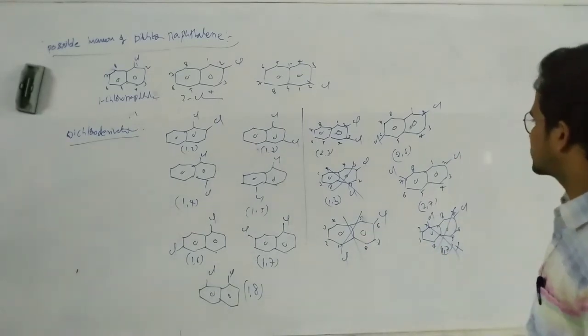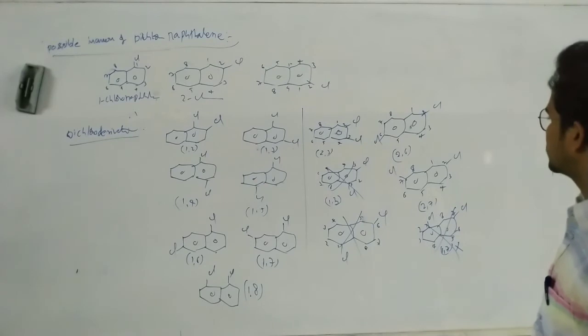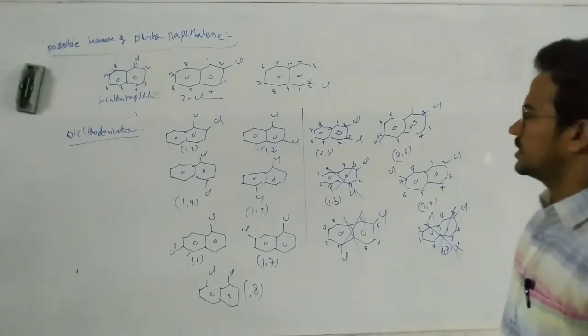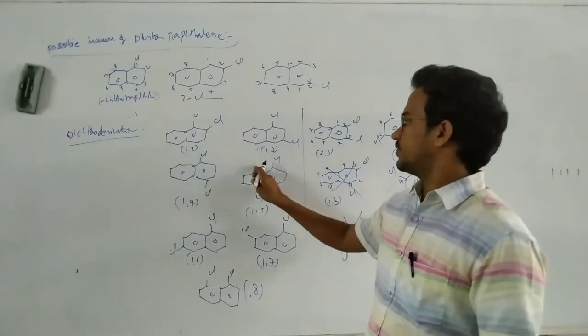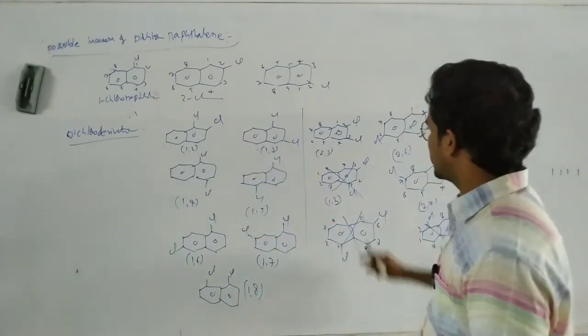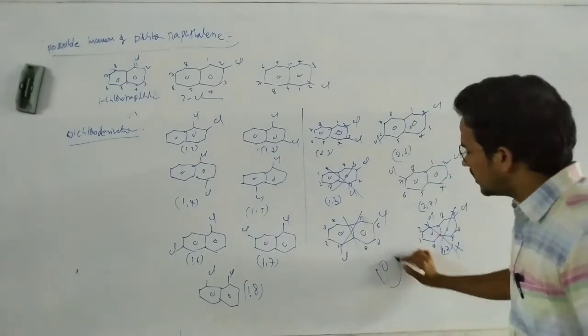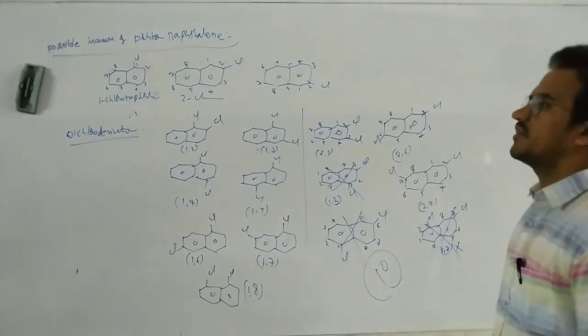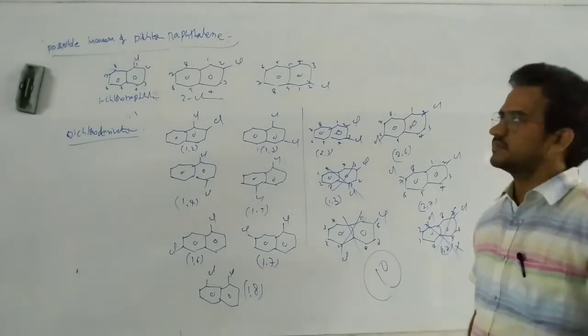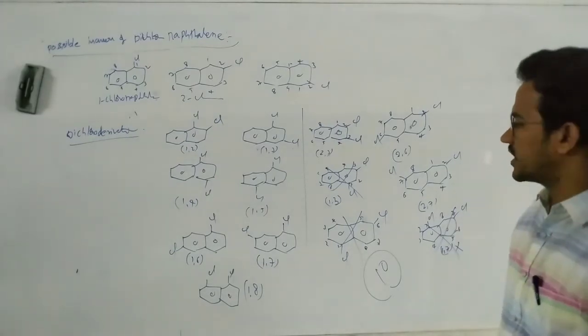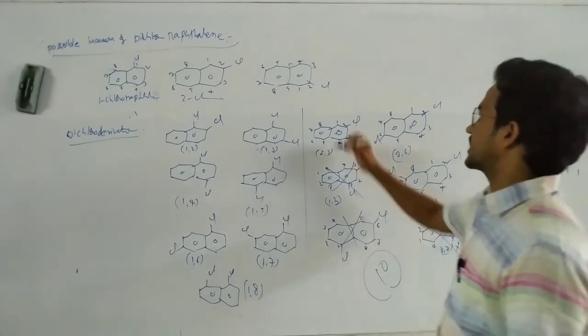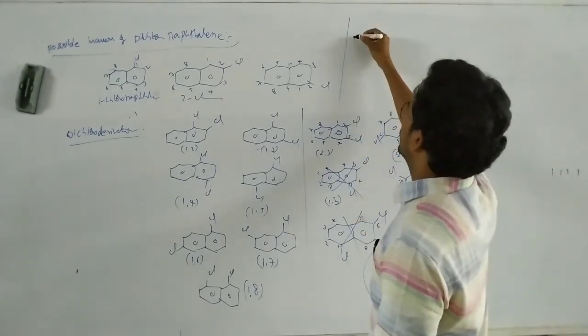So the number of possible isomers: 1, 2, 3, 4, 5, 6, 7, 8, 9, 10. Ten dichloronaphthalene derivatives exist. Next one.